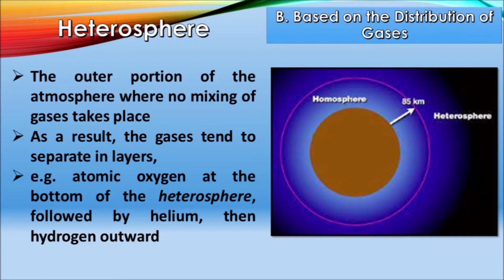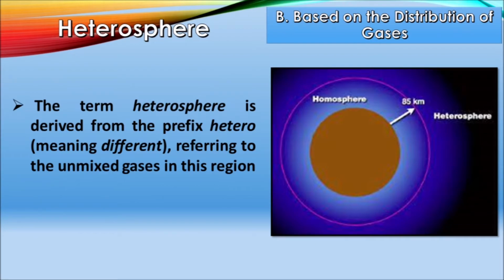The term heterosphere is derived from the prefix hetero, meaning different, referring to the unmixed gases in this region. So always take note that homosphere means the same or well-mixed gases in this region, while heterosphere means different gases that are not mixed. Okay?